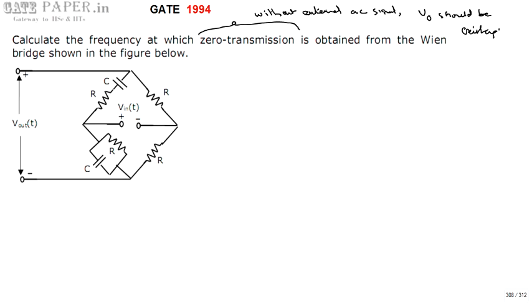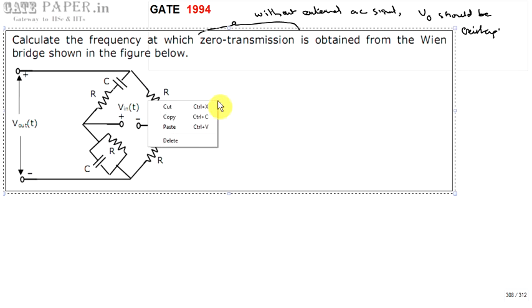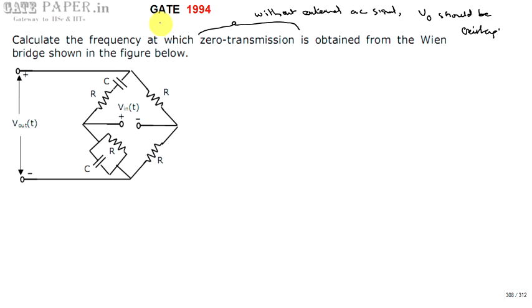At what frequency is this producing oscillations? For this Wien bridge oscillator, at what frequency it is producing the oscillations, that we are going to calculate. At that frequency it maintains zero transmission, since without any input signal it is producing the oscillations. Generally, with a complete diagram, the output of this beta network, which is the Wien bridge network, is connected as input to the amplifier.